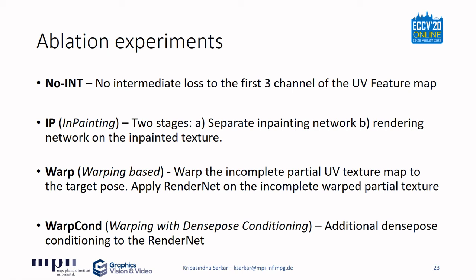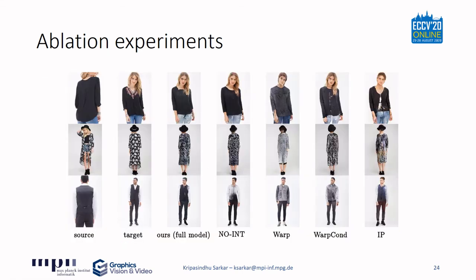Here we show some qualitative results of the aforementioned baselines. The baseline IP performs well but produces smooth output compared to the other methods. Because of the lack of details, baseline warp often produces non-realistic output in both face and garment regions. When the warp-based method is provided with additional dense pose conditioning, the quality of the result increases.